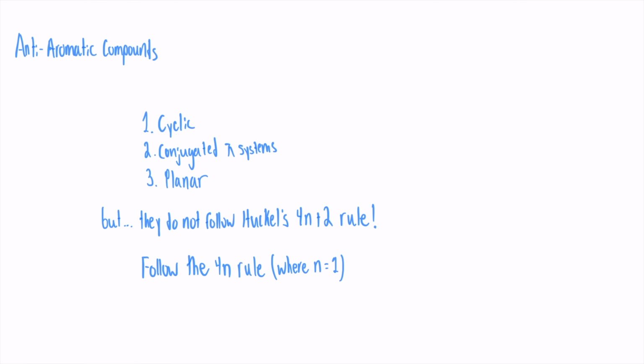Anti-aromatic compounds. Now, let's talk about anti-aromatic compounds. These molecules meet the first three criteria. They are cyclic, conjugated, and planar, but they don't follow Huckel's rule. Instead of having 4n plus 2 pi electrons, anti-aromatic compounds have exactly 4n pi electrons, which makes them highly unstable. Because of this, anti-aromatic compounds are generally very reactive.